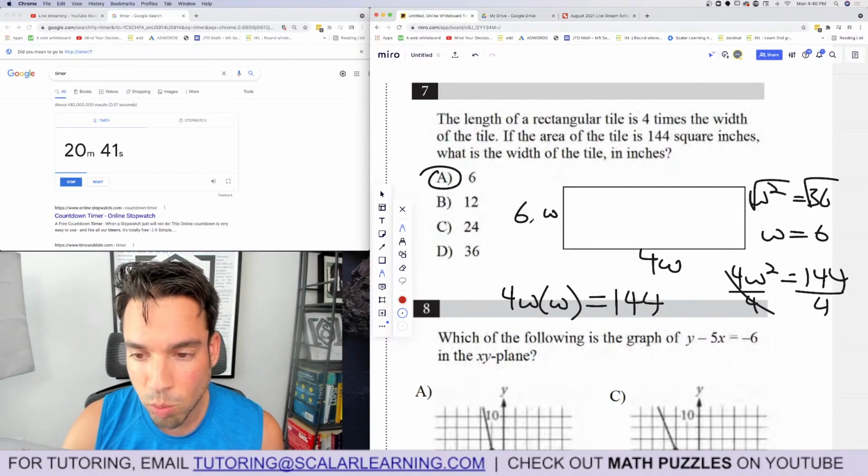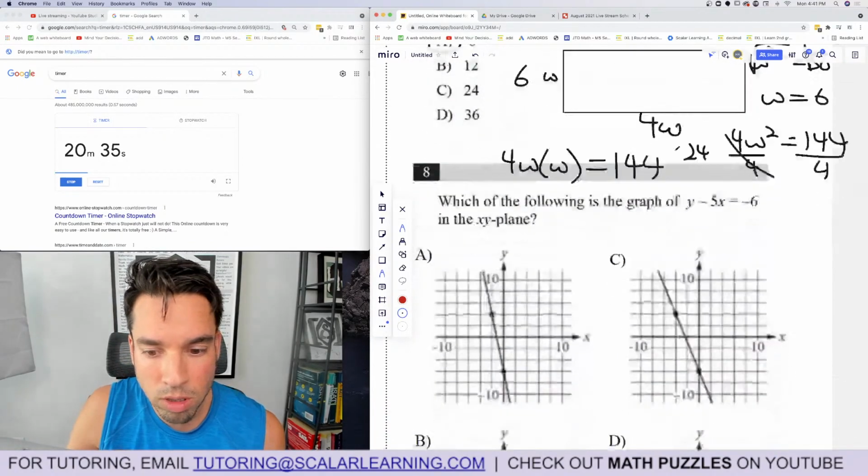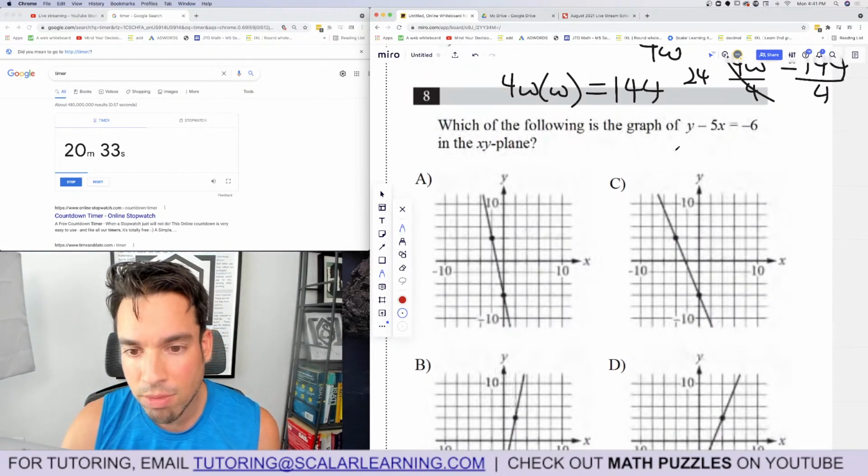Now we're going to double check. So the width is 6. The length is 4 times that, which is 24. 6 times 24 is indeed 144. Double verified.